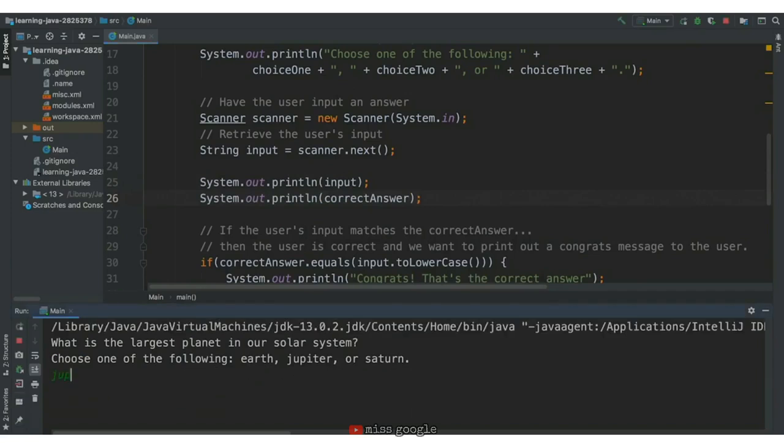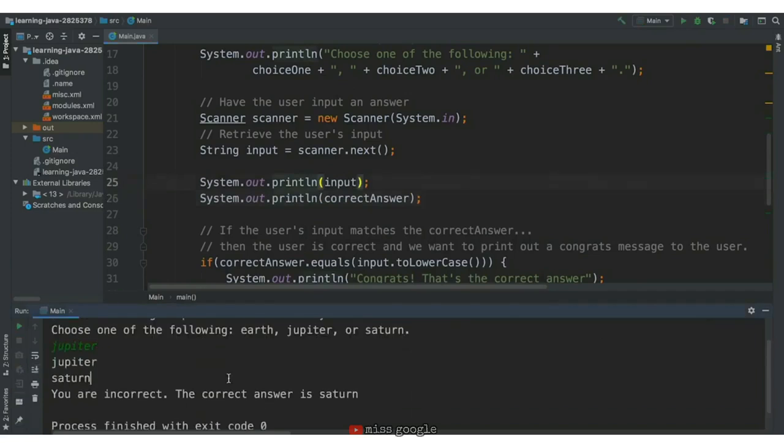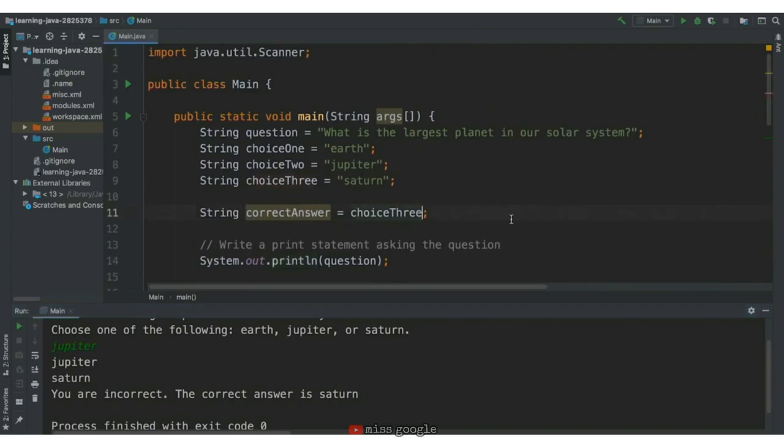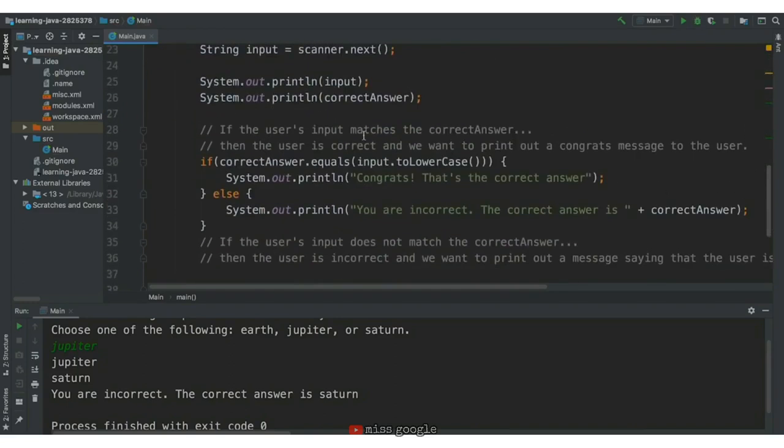we'll type in Jupiter. In the console, our input is shown as Jupiter, which is what we expect, but the value of correct answer is actually Saturn. If we scroll up to where correct answer is defined, we see its value is choice 3. If we go to where choice 3 is defined, its value is Saturn. The correct answer should be choice 2. So we'll change choice 3 to choice 2, and now our program is fixed. Let's take out our print statements and run the program again.